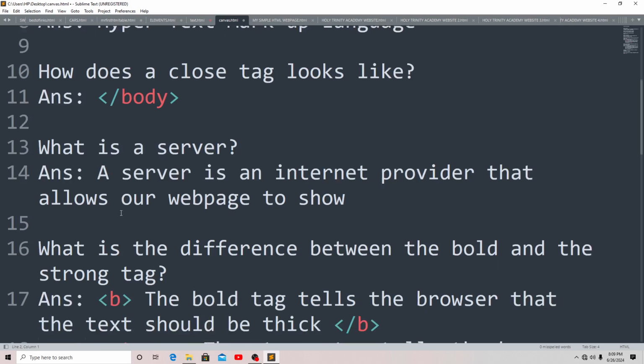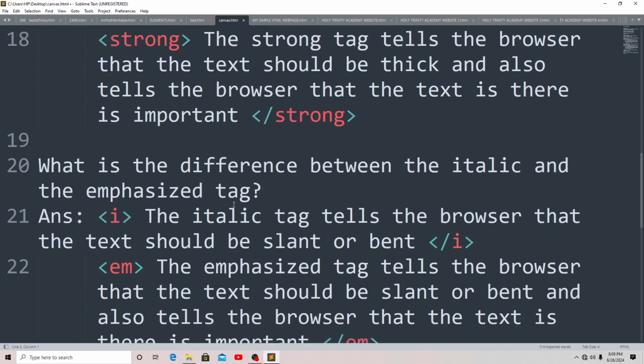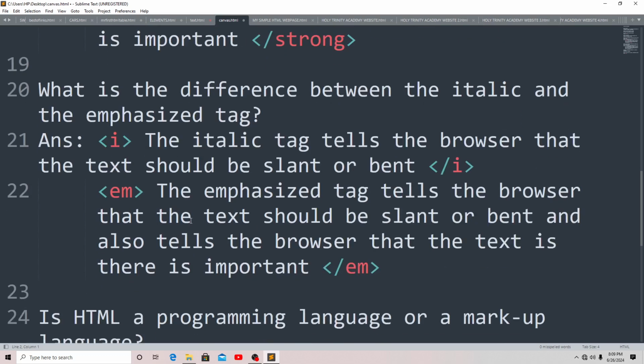Some common questions: what is a server? What is the difference between the bold tag and the strong tag? You can see it here. What is the difference between the italic and the emphasized tag, which is here, which is with the code?